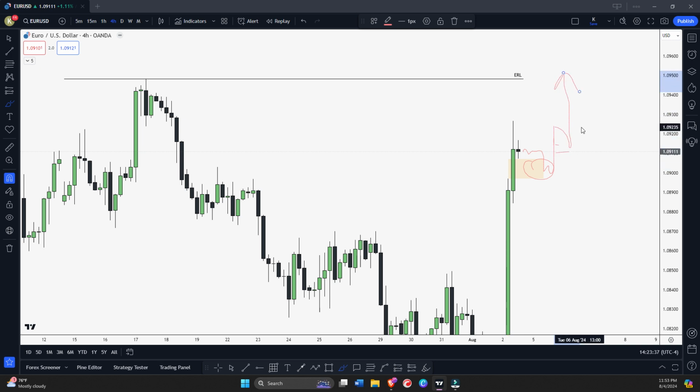Okay, so this is what I'm going to monitor. I'm going to monitor this 4 hour fair value gap. If you're going to hold this and we start seeing some lower time frame confirmation, we can look for long.